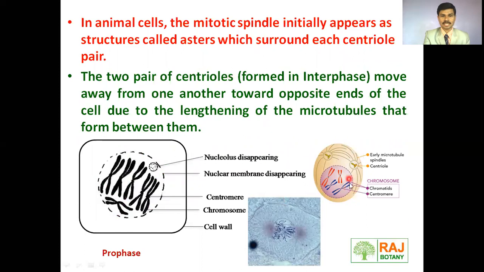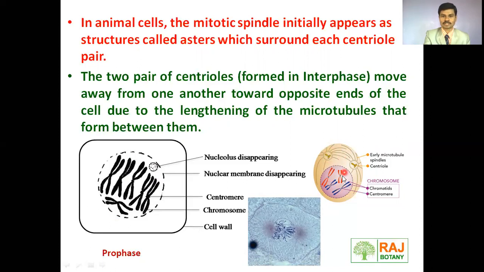If you consider the animal cell, here we can see mitotic spindles initially appear as structures called asters. Here we can see the aster formation. These asters are actually formed from the centrioles, and centrioles are the subunits of the centrosomes. These centrosomes start to move towards the 2 poles, and from this there is an emergence of spindle fibers that give the appearance of an aster.